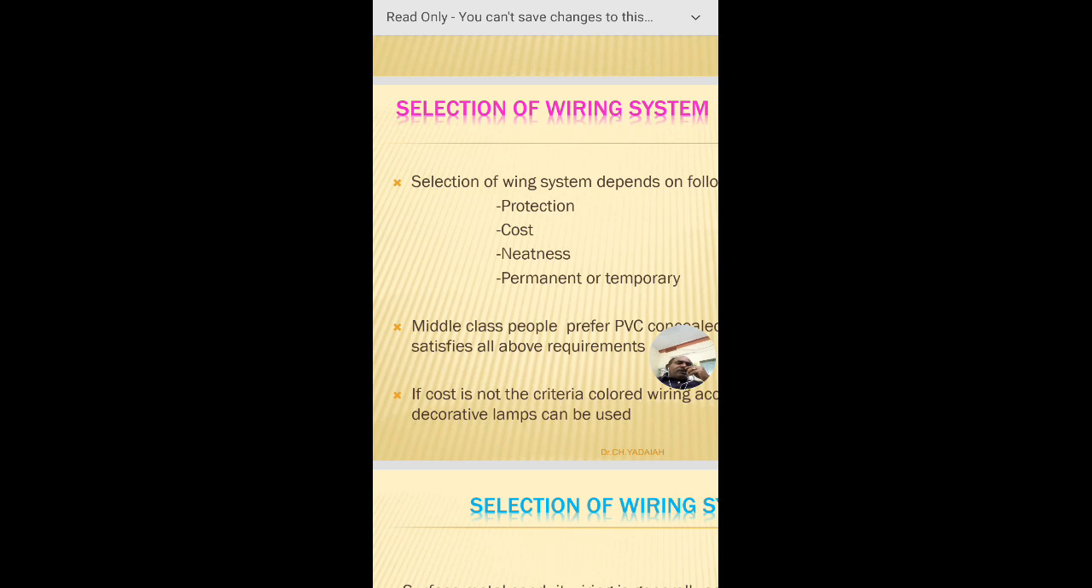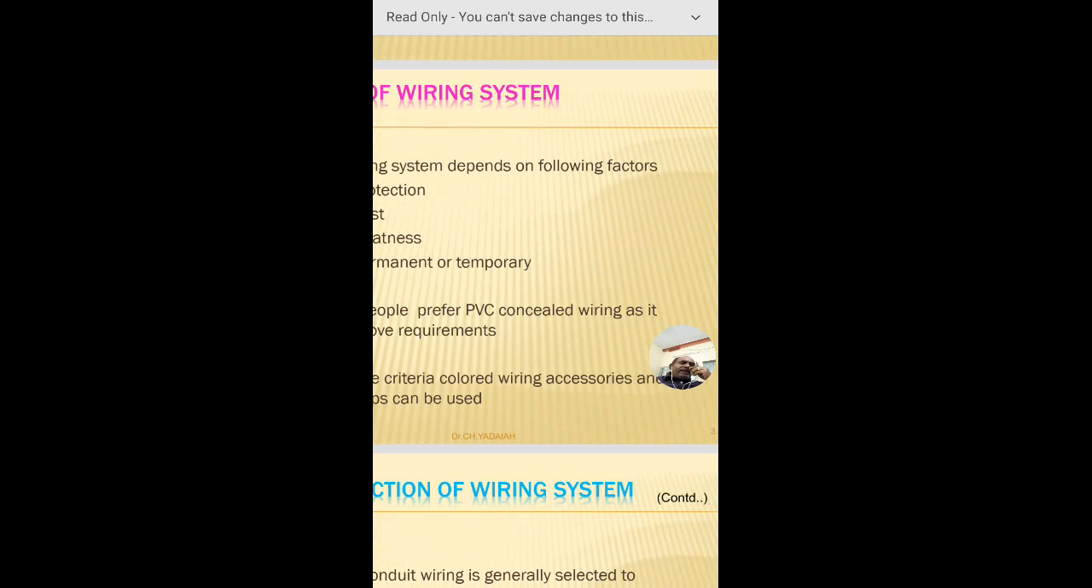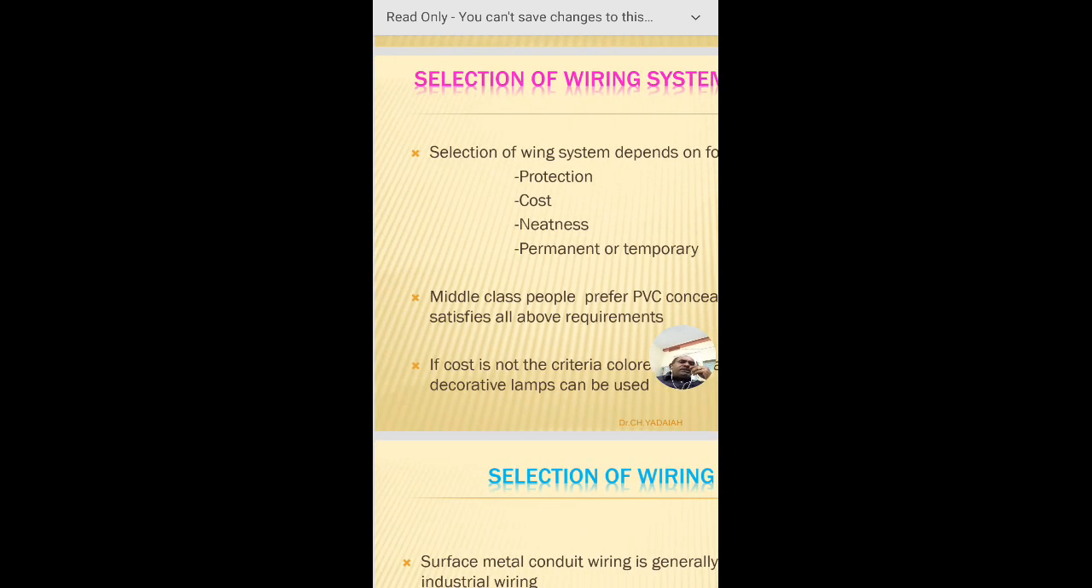Now, middle class people prefer PVC, polyvinyl chloride, concealed wiring, as it satisfies all the above requirements. That means here we are using concealed wiring. Concealed means it is not appearing on the surface of the wall. It is placed inside the wall. At the same time, the insulation is PVC, which is best and better for all medium purposes.